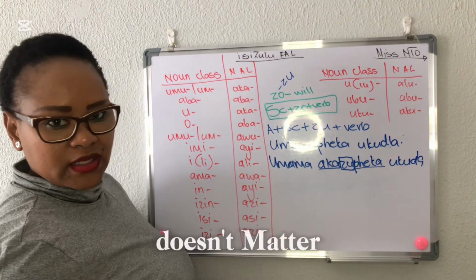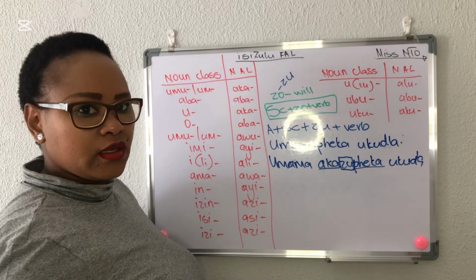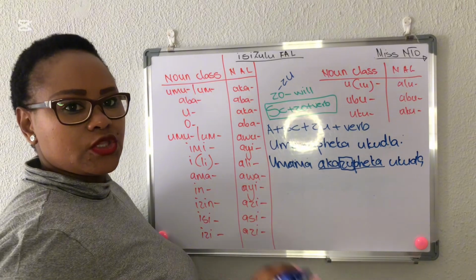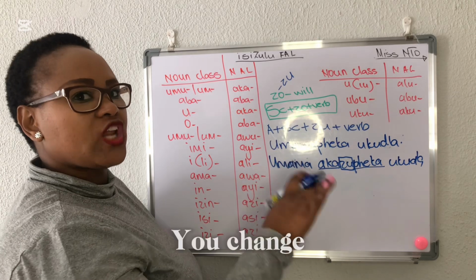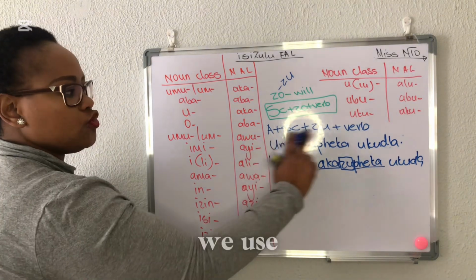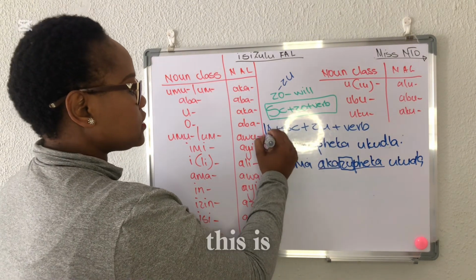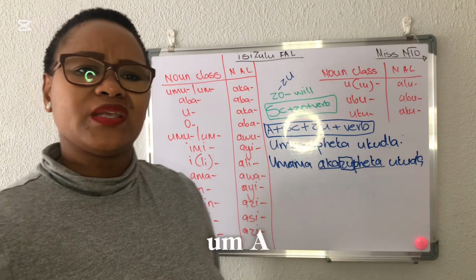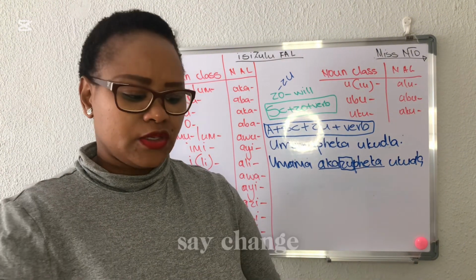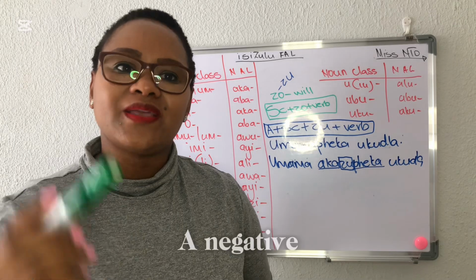So it doesn't matter what tense the sentence is in that you've been given to change. The only thing that you need to remember is how you change or how we use the formula. This is the most important thing. I can even give you a sentence in a past tense and say change it into a negative future tense.